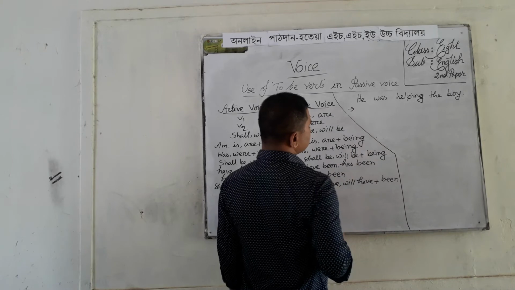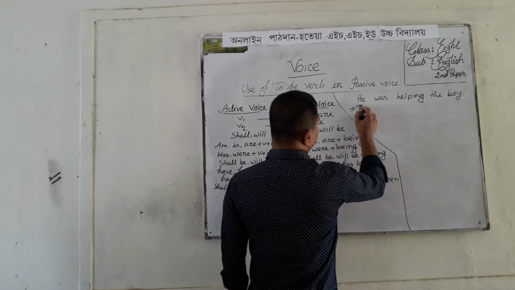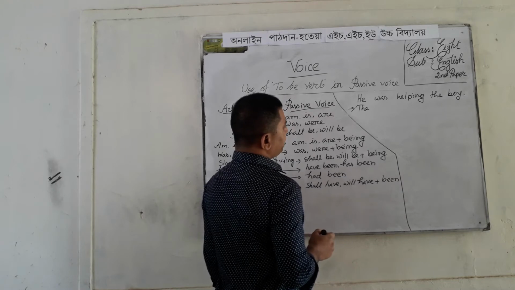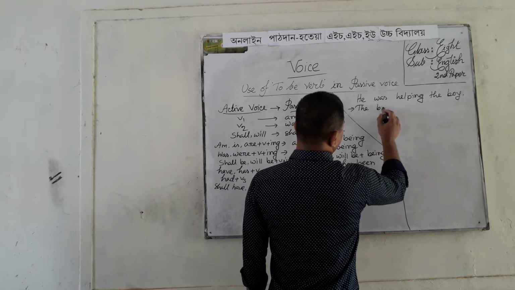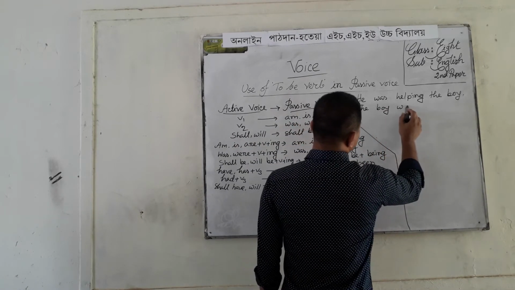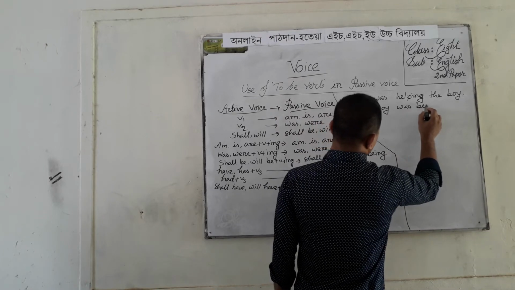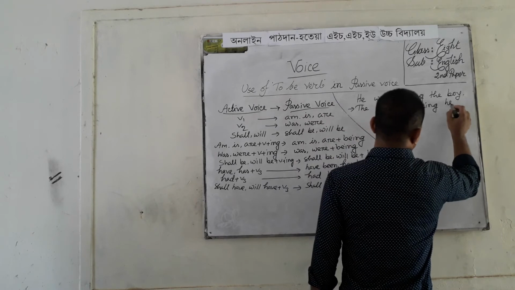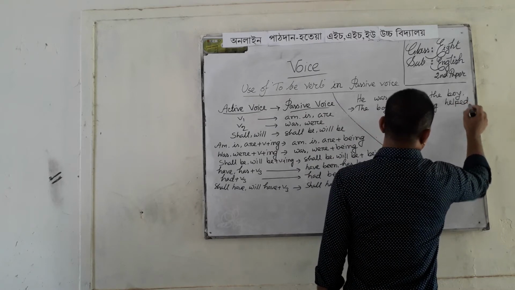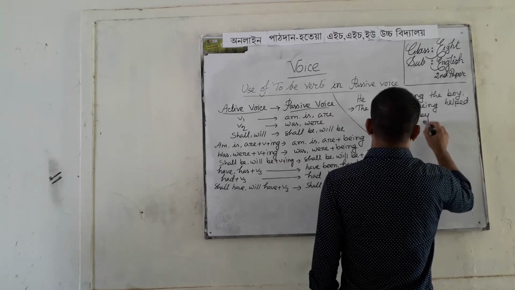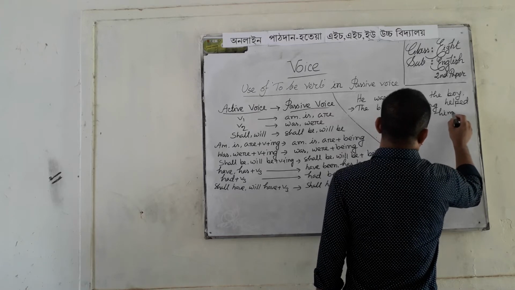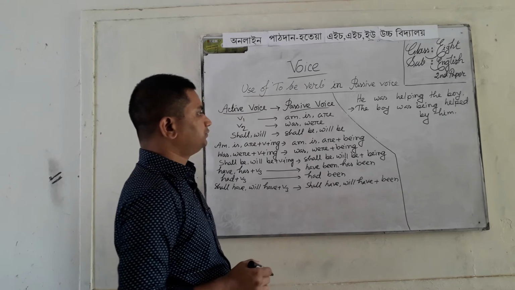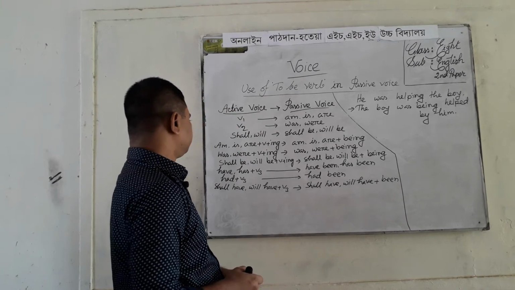The passive voice will start with the boy, because the boy is the object of active voice. The boy was being helped by him.